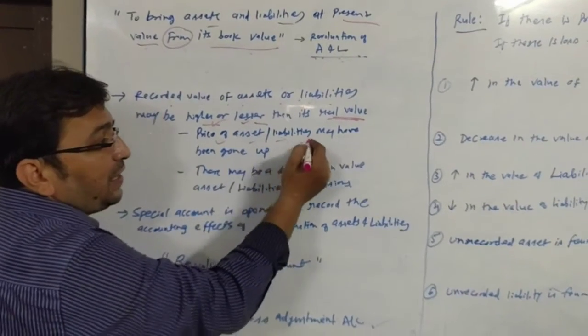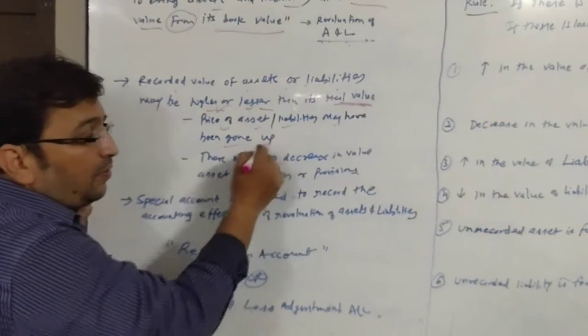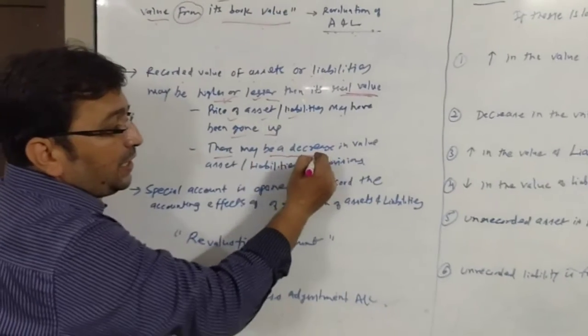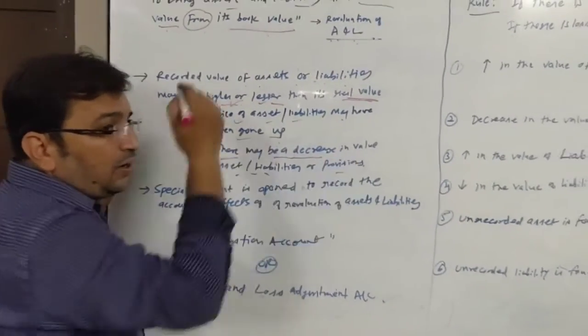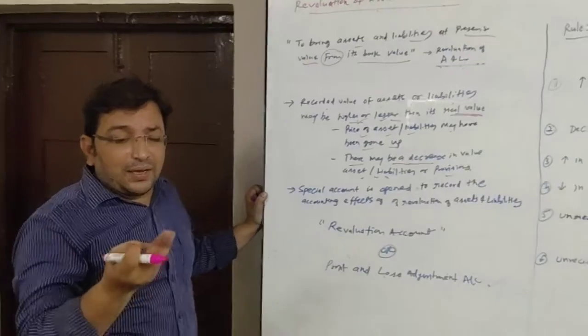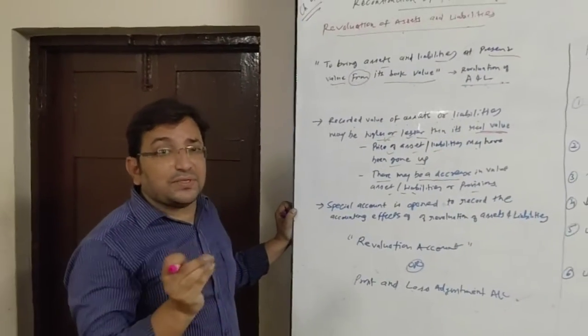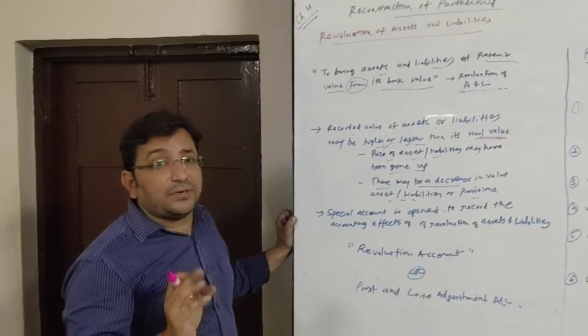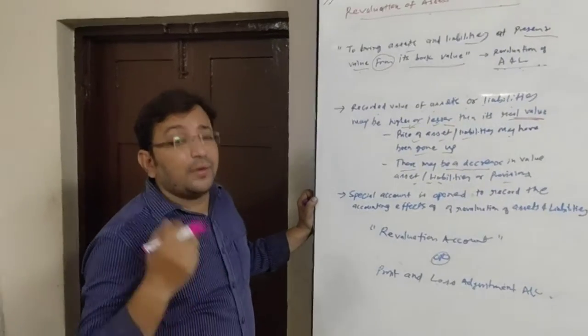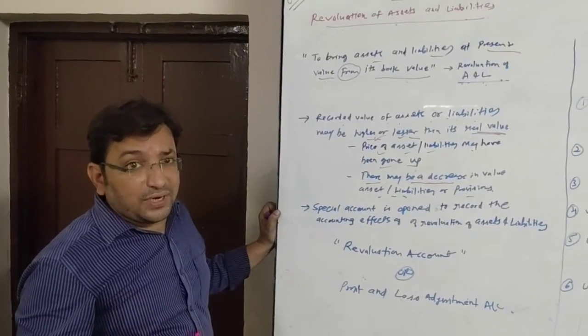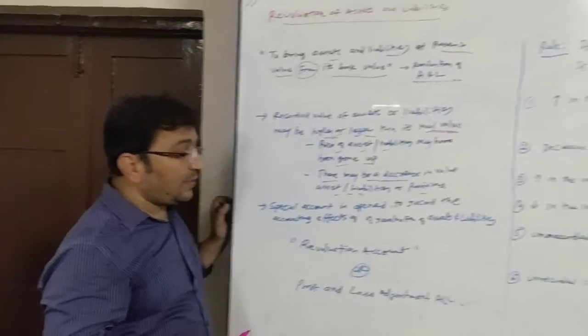Price of asset, liability may have gone up, or there may be decrease in the value of asset, liability, or provisions. Provisions what? Like provision for doubtful debts, which is known as bad debts reserve. In short, we call it BDR. Provision for discount on debtors, etc.